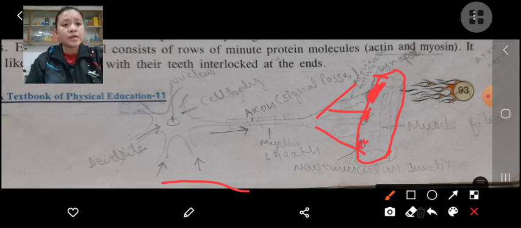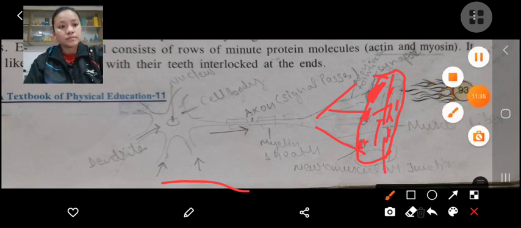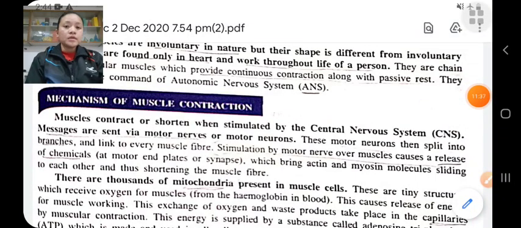This chemical acts on the actin and myosin filaments, which are present in muscle fibers, and brings the actin and myosin filaments sliding over each other. Thus, the muscle shortens. This is the mechanism of muscular contraction.